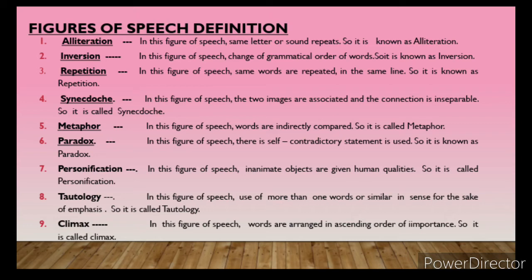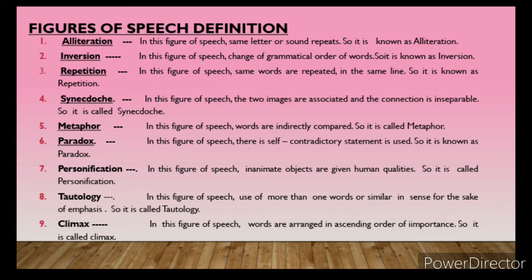So paradox, all understood, I hope. In this figure of speech there is a self-contradictory, contrasting, opposite statement or thought, but when you go deeper into it, you will find that it's the reality of life, so that's why it is known as paradox. That means an absurd or meaningless statement but true to life.